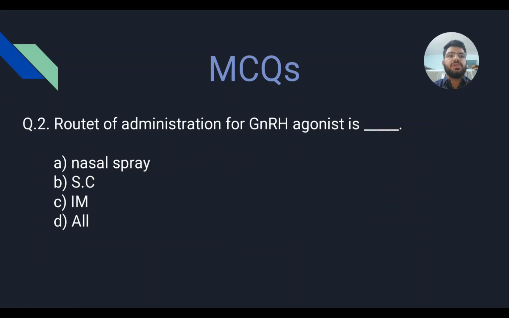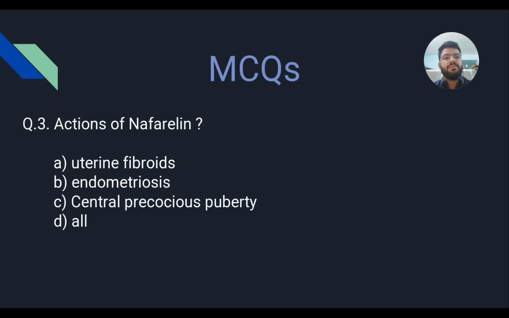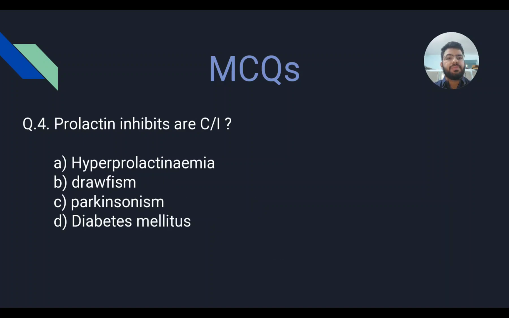Route of administration of GnRH agonist: it is given by all the ways: nasal spray, subcutaneous, and intramuscular too. The action of nafarelin: nafarelin, as you know, is a GnRH agonist. So it is used in all of the above: uterine fibroids, endometriosis, central precocious puberty. Prolactin inhibitors are contraindicated in option B, dwarfism.